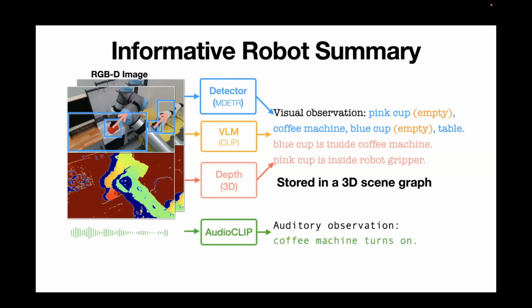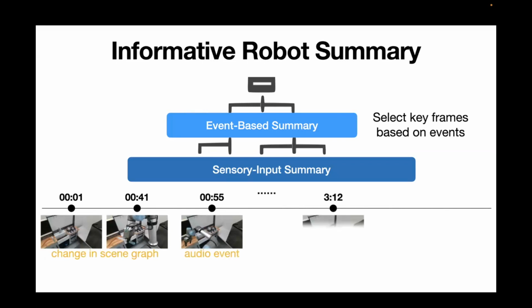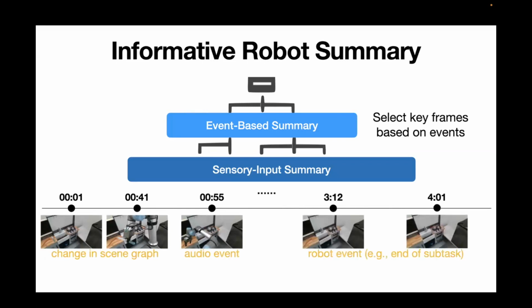Similarly, we also summarize the audio data by using an audio language model like AudioCLIP into text format. And then in the second level, we condense this information. Instead of summarizing every single frame, we select some keyframes based on certain critical events. For example, those events can be detected through changes in the scene graph as we just described, or audio events, or robot events such as the end of a subtask.